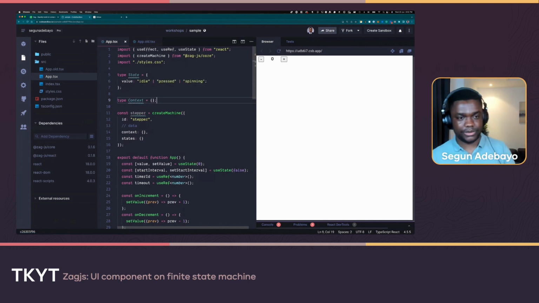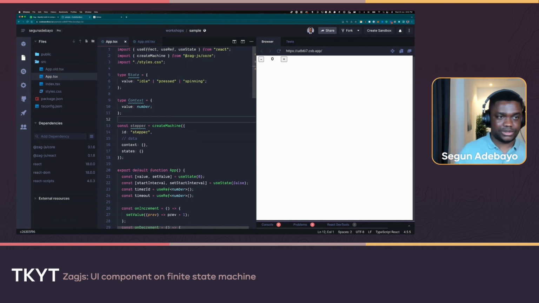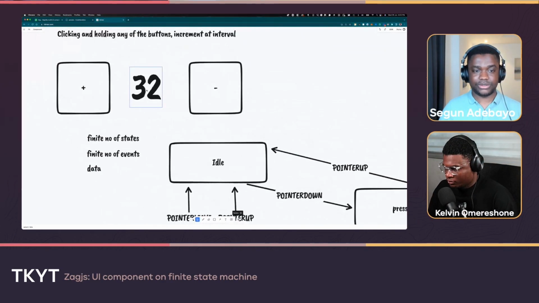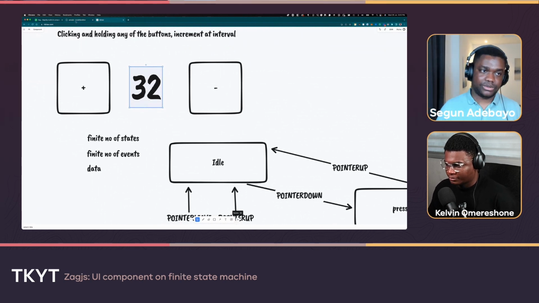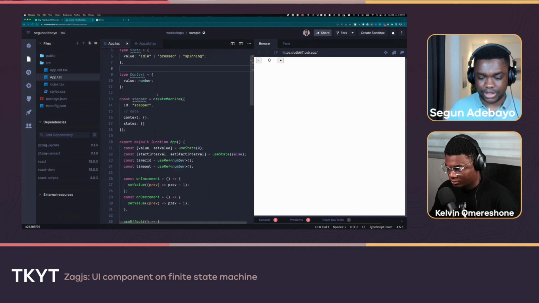So these are the three possible states. And the context, I'm just gonna store the value as a number in there. That is all, because it's literally the value of that. If you go back to the component we're trying to model, it is the value right here. That's what we're trying to control. We're going to figure out how we do the increment or decrement piece. We'll probably talk about that in there.